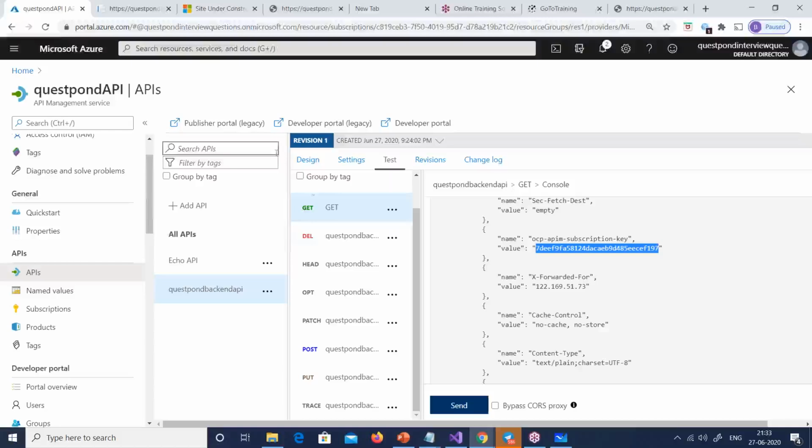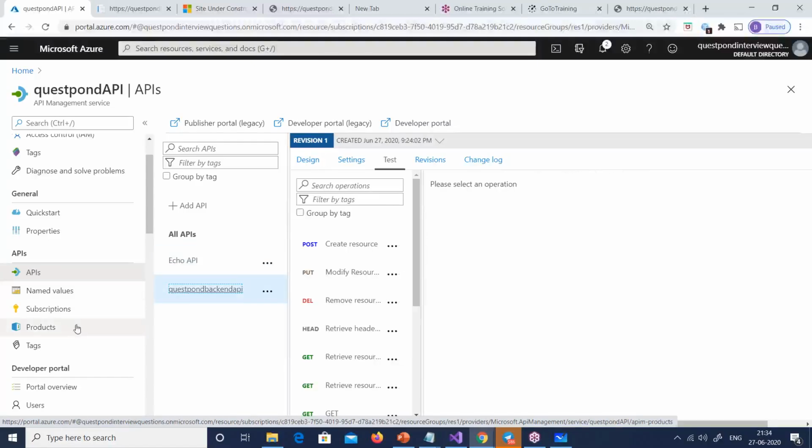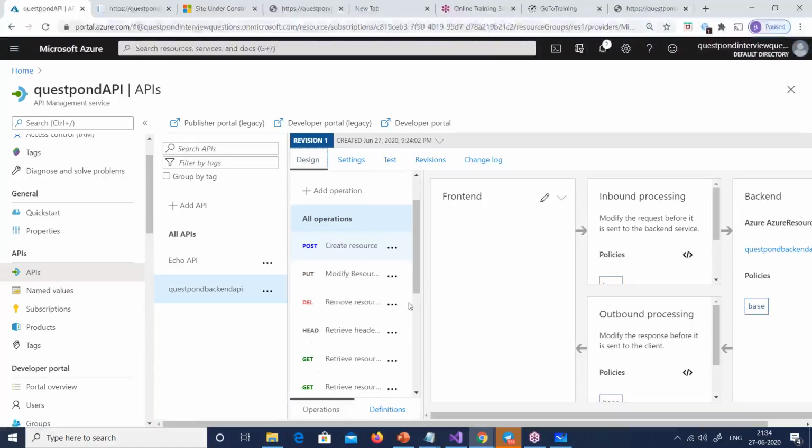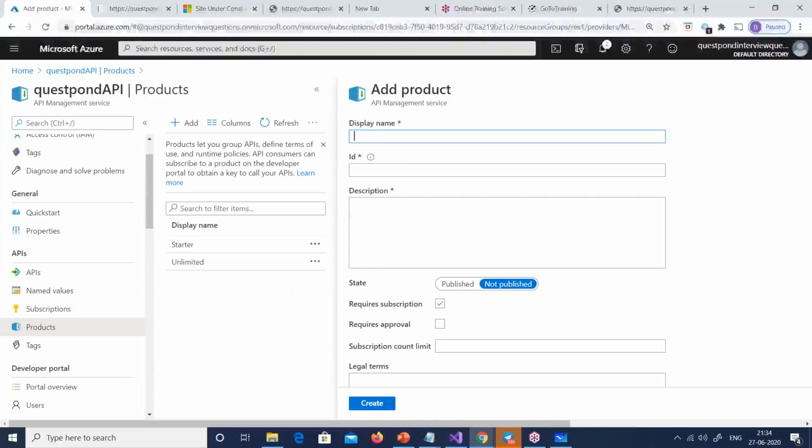Okay, so this is one part. Let us continue, guys. I can see no questions out there. We also have a concept here called products. You can see now I have this Echo API and the backend API here. But what if I want to put some policies? Then I have to implement them here, go to the design and implement policies, right, and so on. So what you can do is group them into products. So I can say add, this is something, product one.